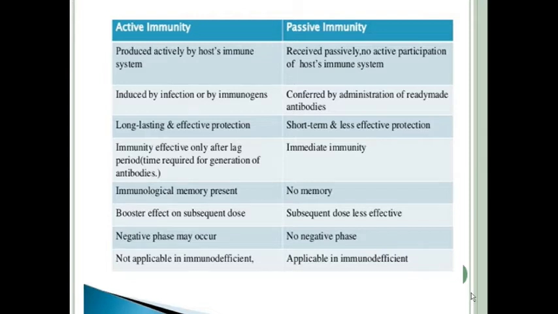And you cannot usually immunize an immunodeficient person. Normally you cannot immunize an immunodeficient person, and even if you do, that person cannot make that amount of antibody. Whereas you can passively immunize even an immunodeficient person. So these are the basic differences between active immunization and passive immunization.